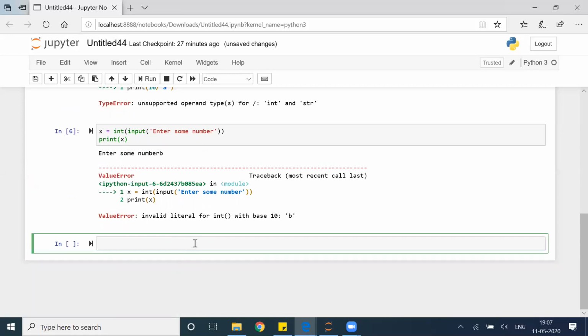So in simple terms, what is an exception?